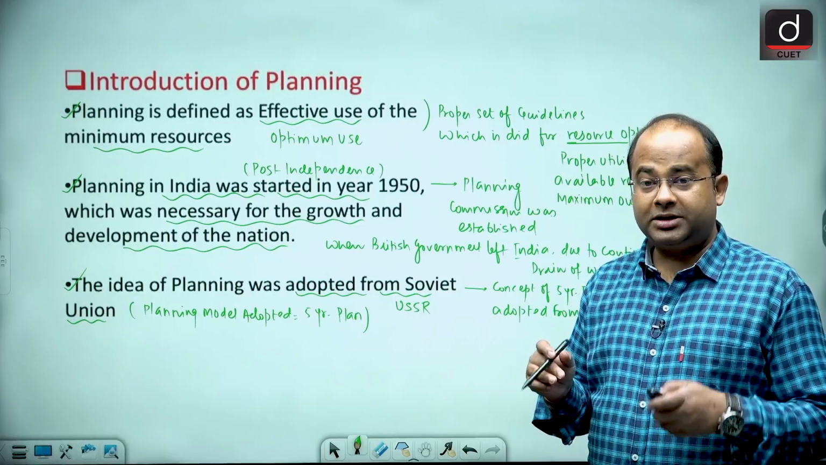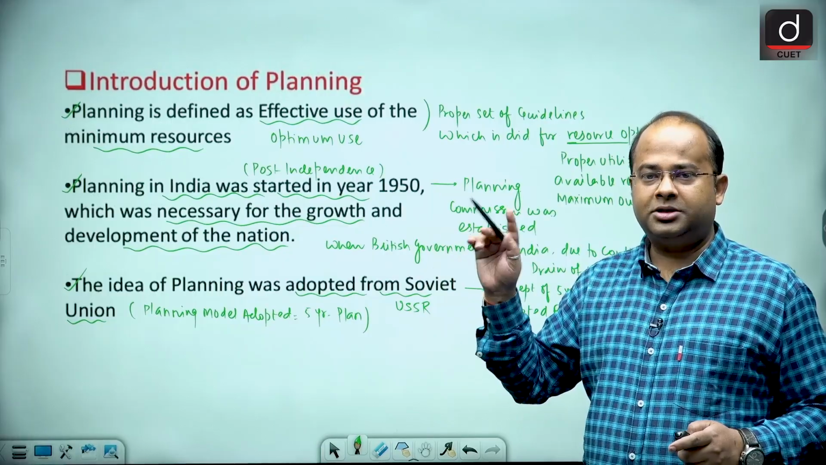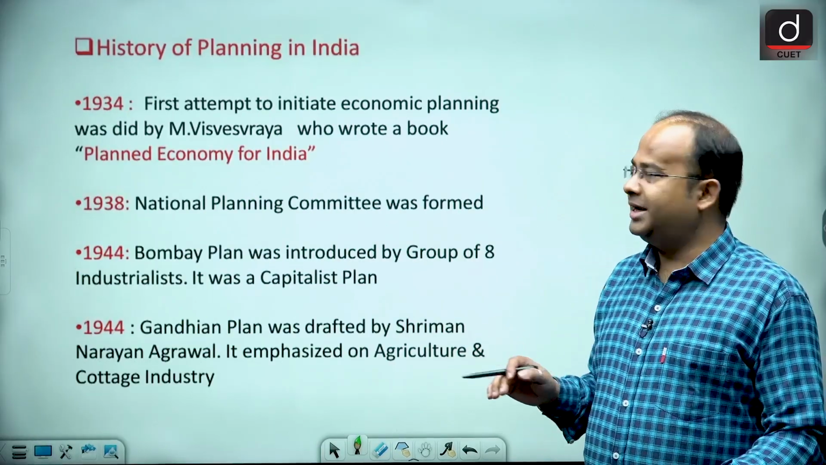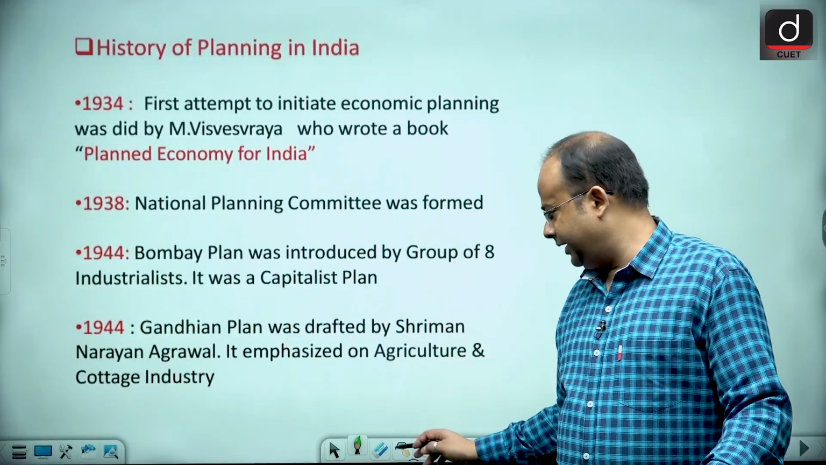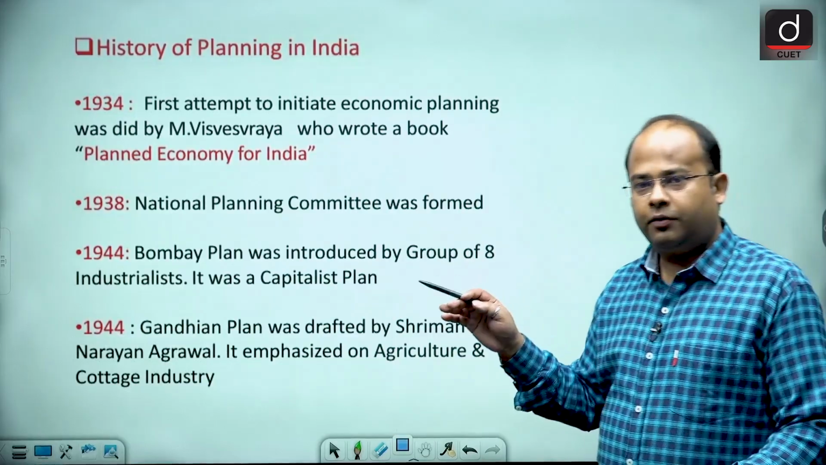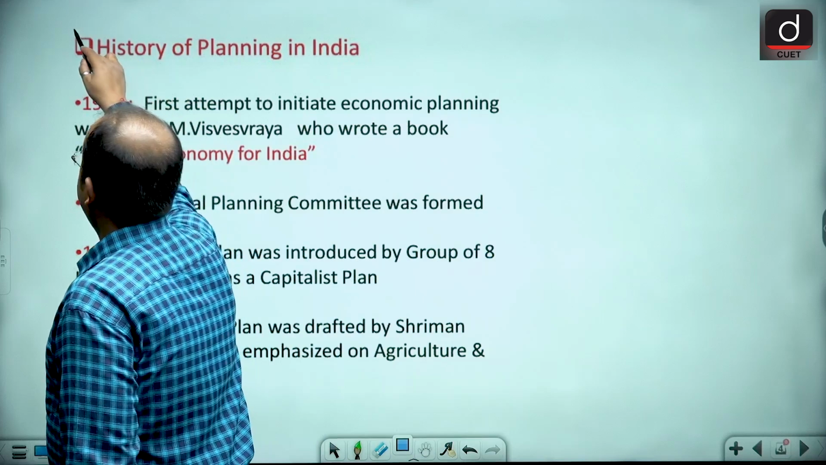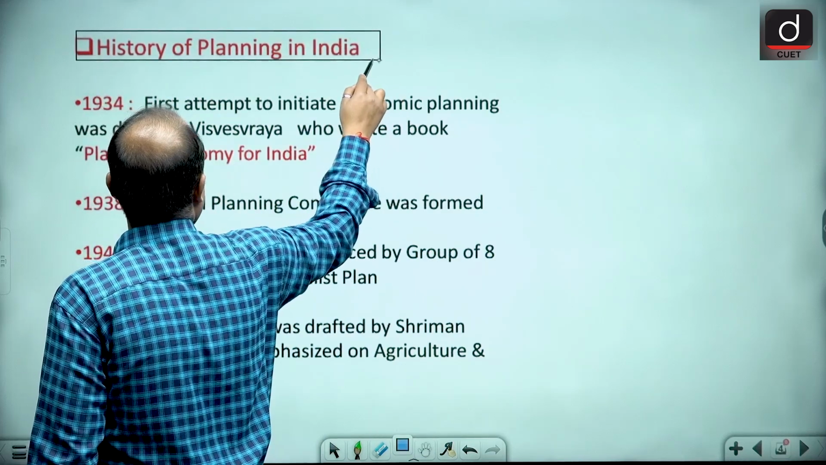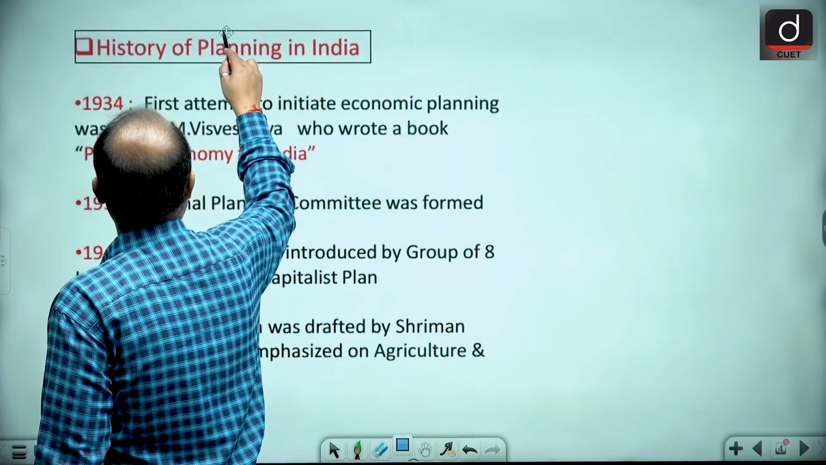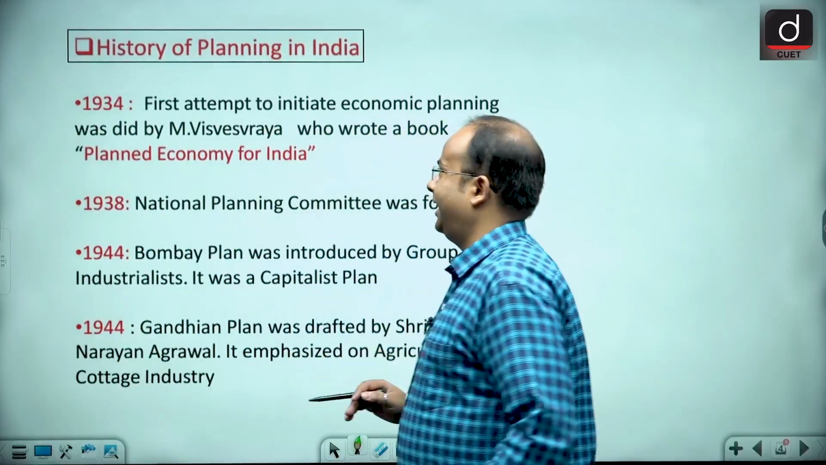Now guys, we will discuss the history of planning, from where questions came in the CUET UG examination 2024. This was the topic from where 3 questions came in the last CUET general test. At that point of time it was known as general test. Now it is known as general aptitude test.